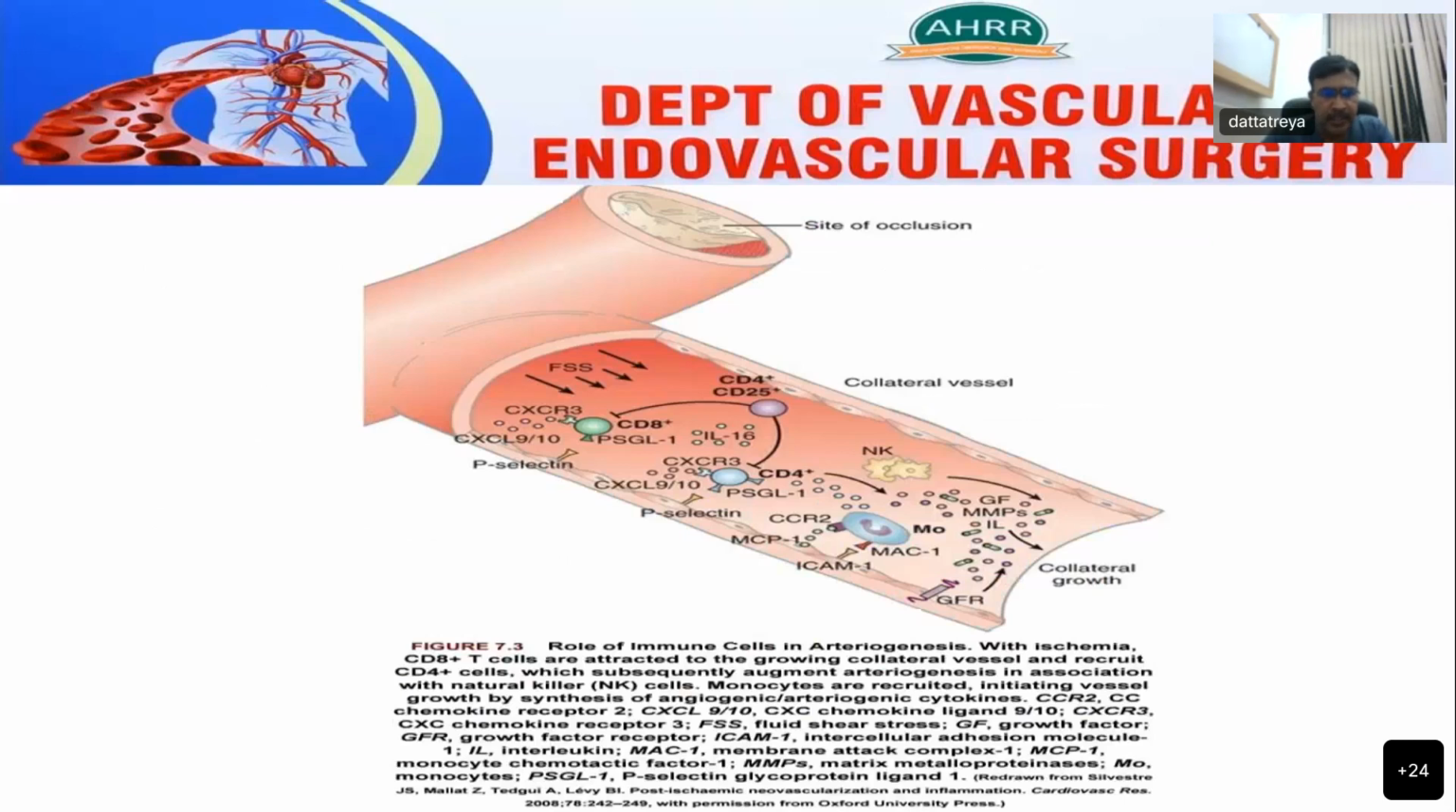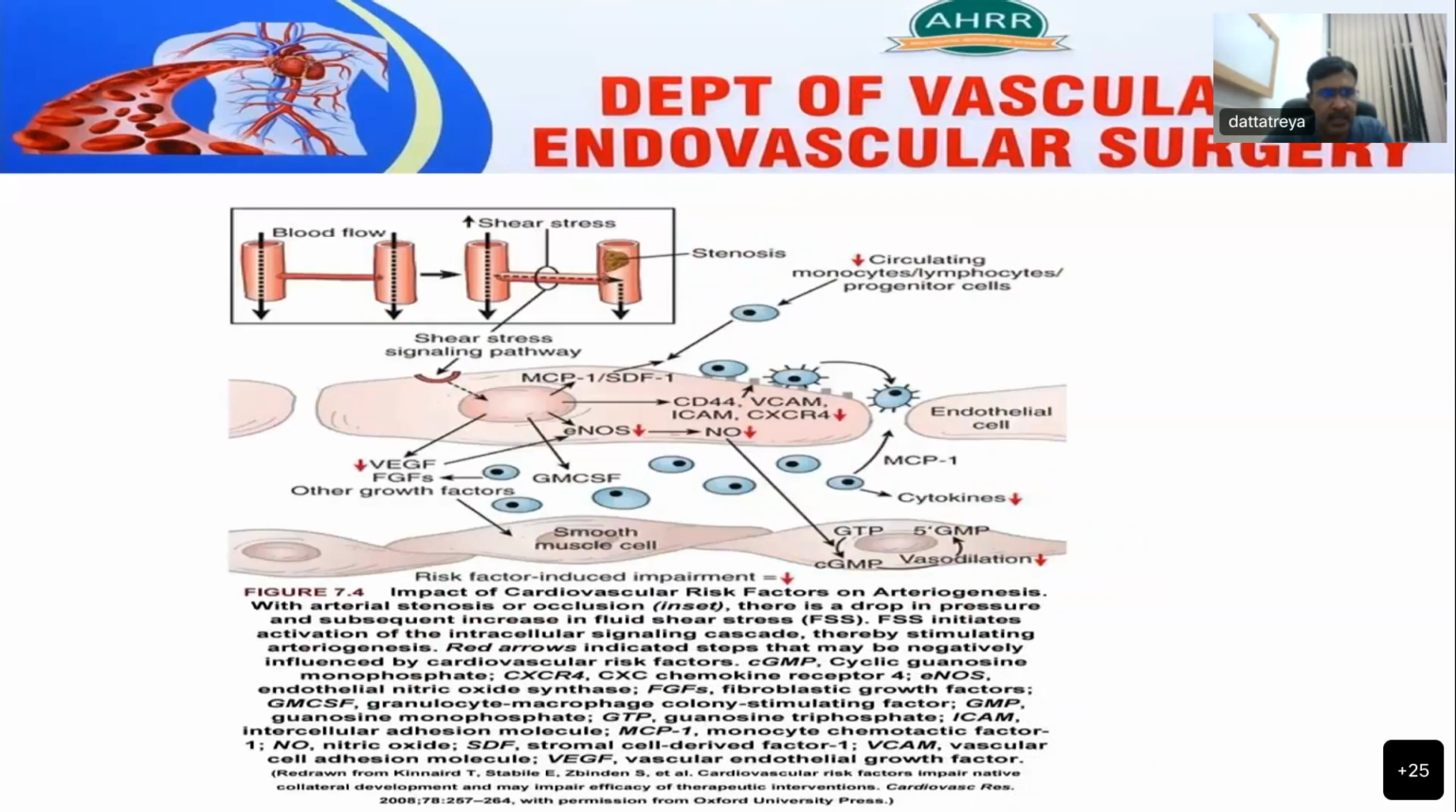This is a diagrammatic representation of the immune cells and other cells which are involved in arteriogenesis with ischemia and changes due to progressive arterial occlusion or stenosis. There are changes in the fluid shear stress, which leads to attraction of many monocytes like CD8, which further activates CD4. Along with CD4, natural killer cells, these all will initiate inflammatory reactions, and further monocytes are recruited, initiating vessel growth by synthesis of angiogenic and arteriogenic cytokines and chemokines and other growth factors. These are the changes of shear stress, wherein all the chemical mediators are being represented.